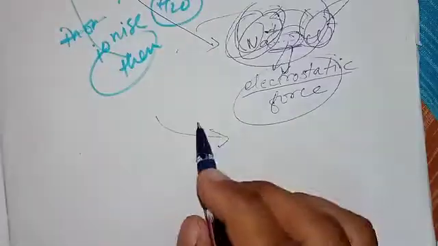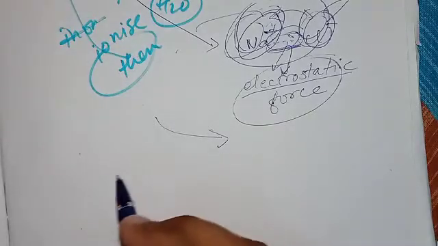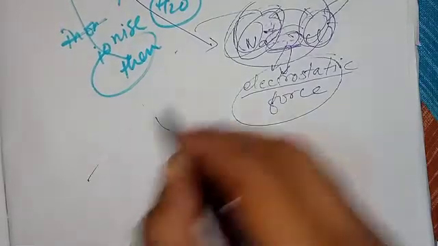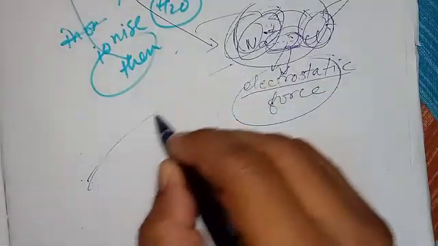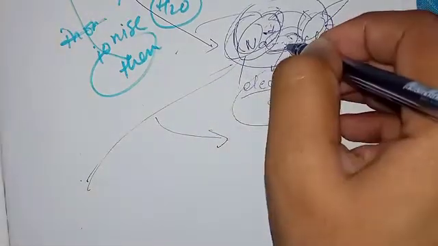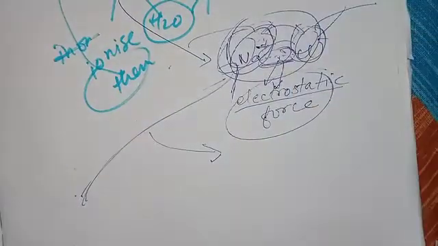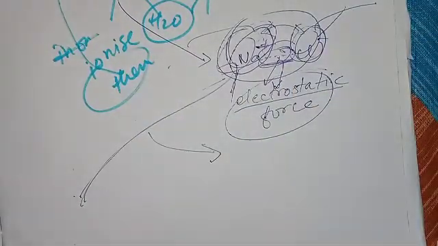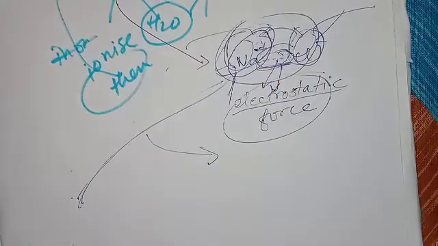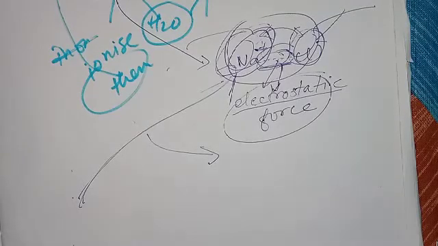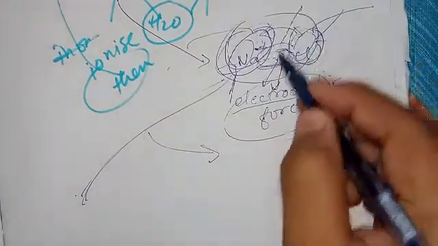According to the modern theory, water is not ionizing it. That is, the electrolyte is itself ionized. Water only breaks this electrostatic force.